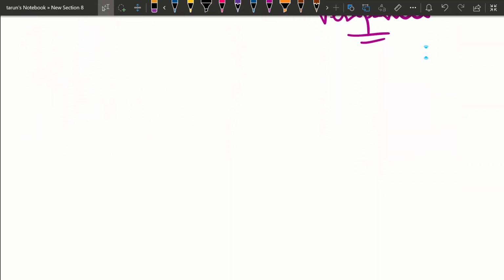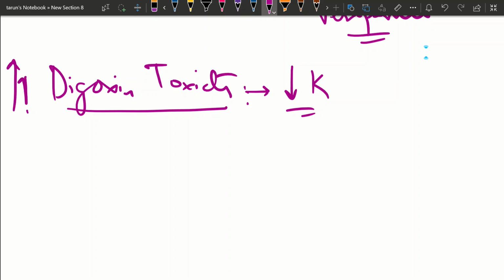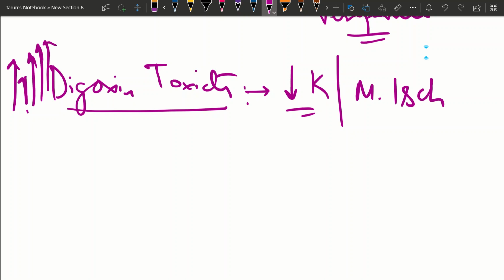There are also certain conditions that can precipitate digoxin toxicity. Digoxin toxicity can be precipitated if the patient has hypokalemia, so we must check the potassium level before giving digoxin. Also, if the patient has myocardial ischemia, the digoxin toxicity will increase further. So we have to rule out these conditions, and then give digoxin to the patient.